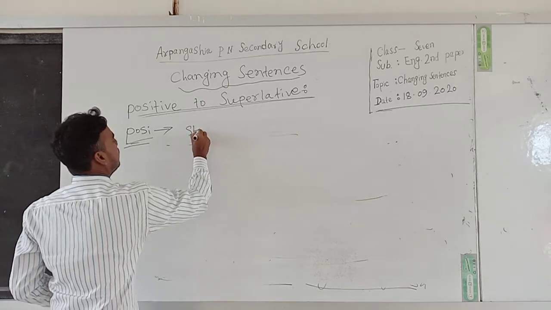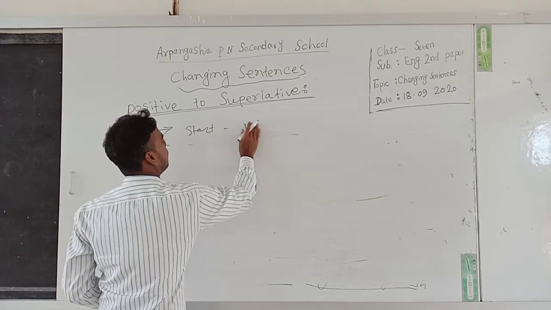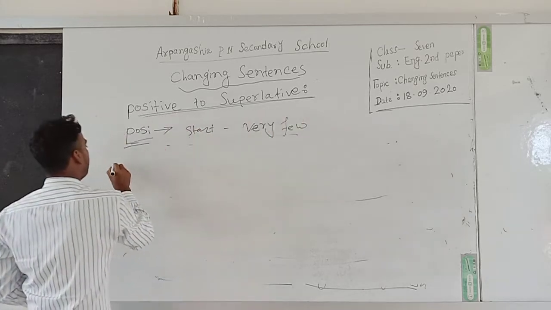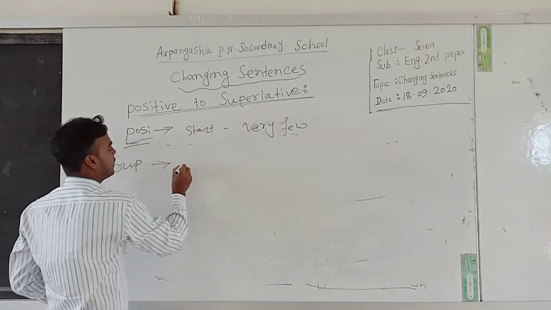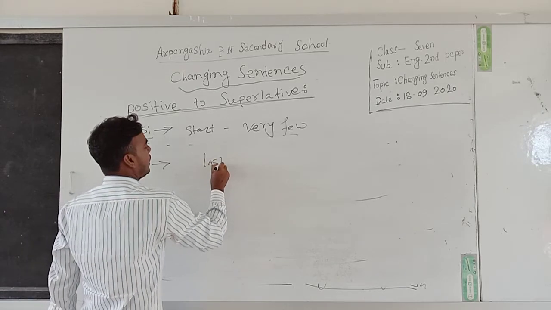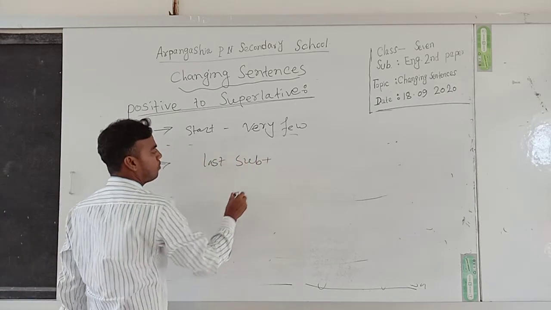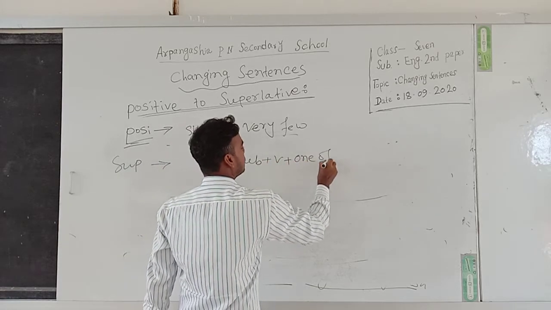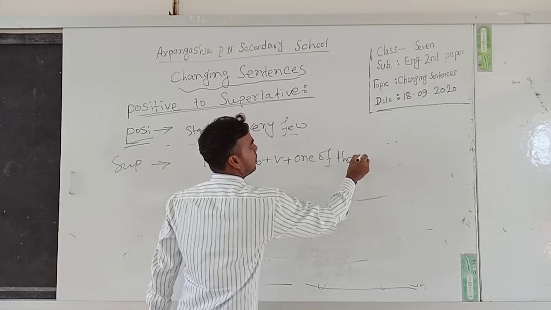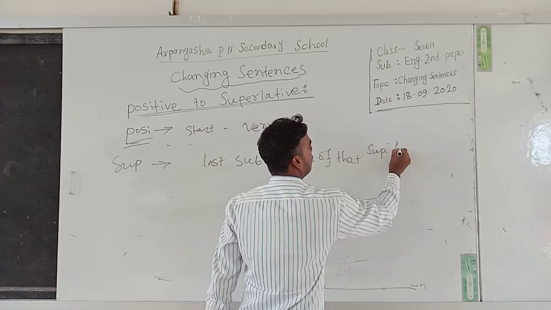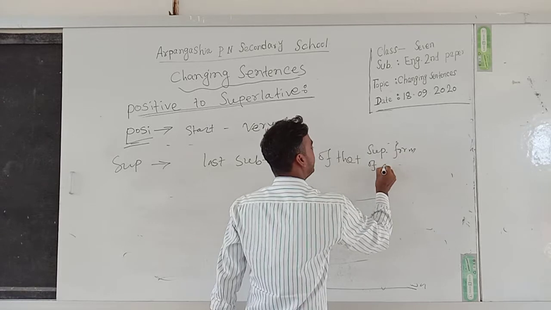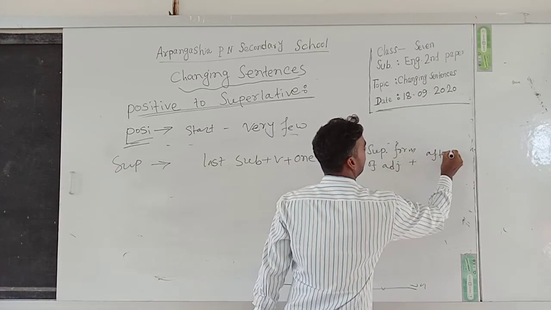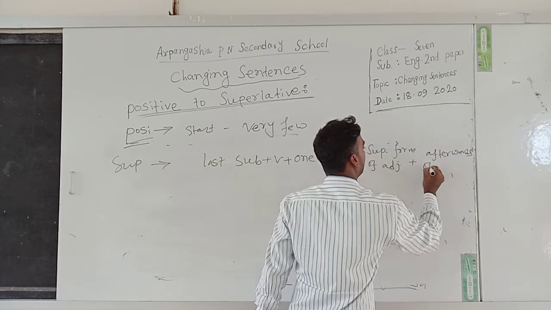Positive degree starts with very few, then the superlative structure is: last subject plus verb plus one of the plus superlative form of adjective plus afterword of very few.